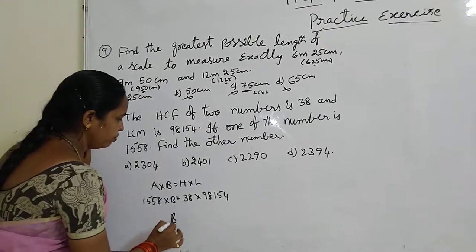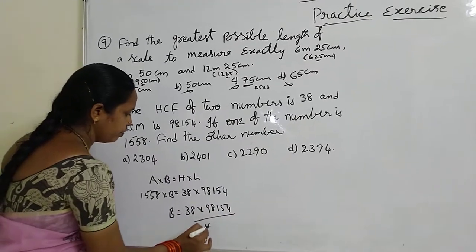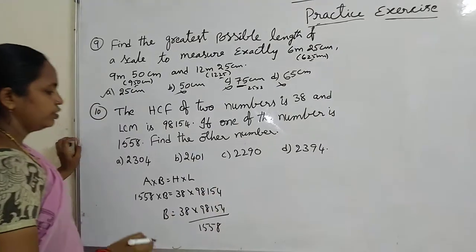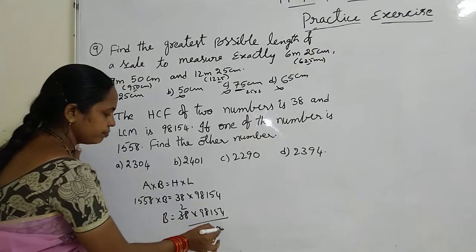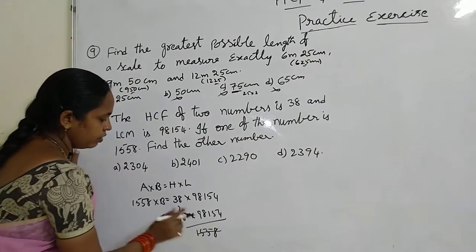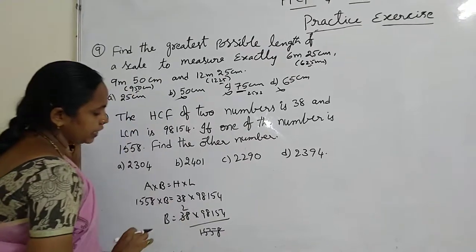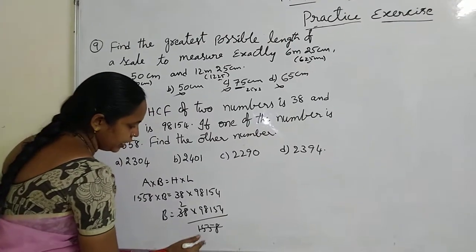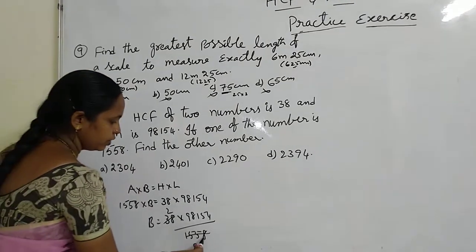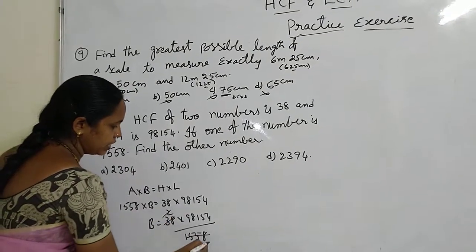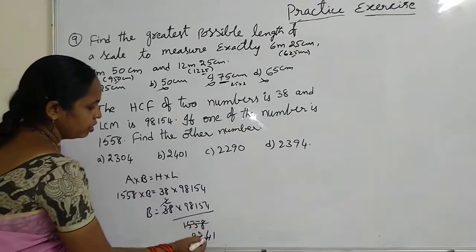B equals 38 into 98154 by 1558. So 38, it is in the table of 19 twos. Or directly we will cancel with 38 or 19 in the table. 19 twos are 38. Here 19 eights are 152. So 38, 19 twos, 241s. So 41 is a prime number, so directly we will divide.